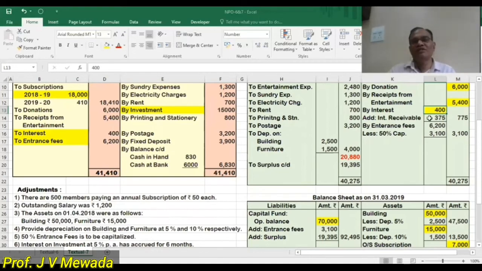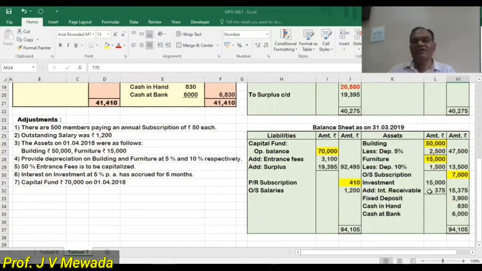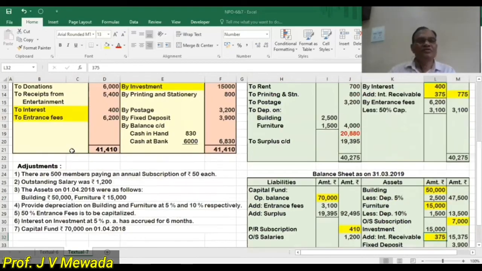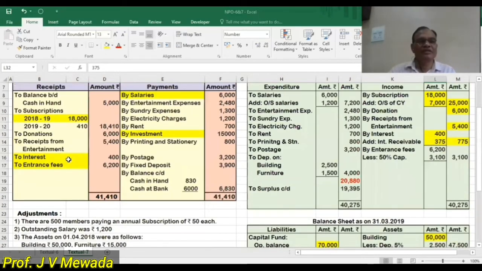So 375 is the interest receivable, the outstanding interest. So the total is now 775. And I am doing the second effect. Add interest receivable 375 to the investment. So I'll write 375, added to the investment as interest receivable. Okay. So we are completing the adjustments one by one.